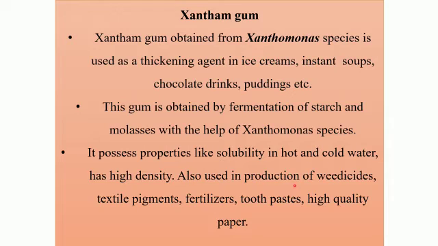Now, weeds are unwanted plants that grow along with crop plants, and they take up all the nutrients and fertilizers. So weedicides are chemicals which will exclusively destroy only weeds, that is unwanted plants. It is also used in textile pigments, fertilizers, toothpastes, high quality paper. So this is another use of microbes, that is in the production of xanthan gum.